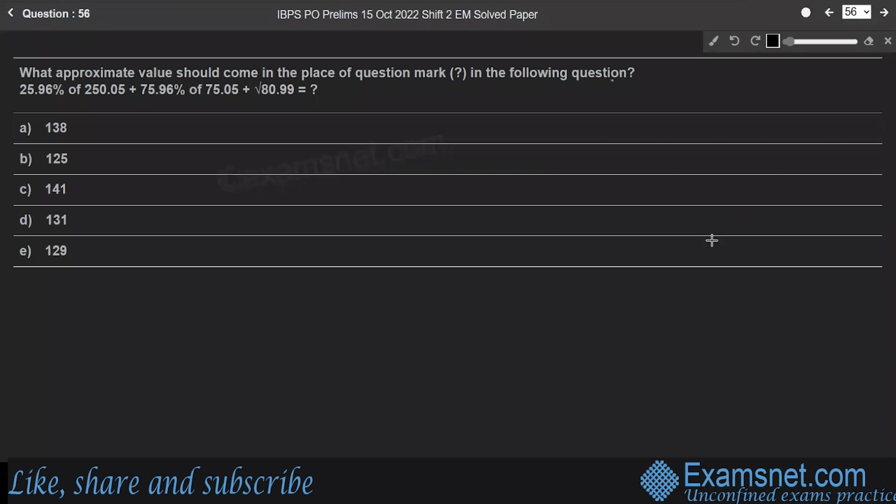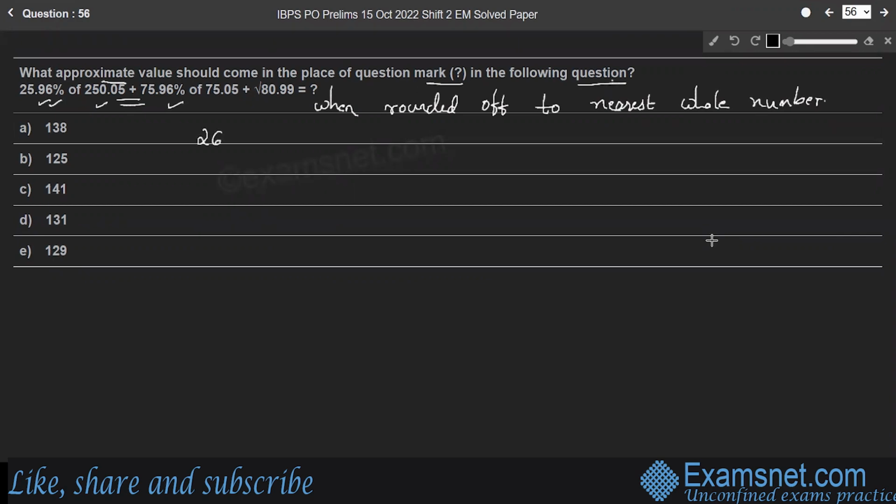Question 56. What approximate value should come in place of question mark in the following question? Here is the question. Round off each number in the question to its nearest whole number, right? So we'll write, when rounded off to nearest whole number, the question becomes: